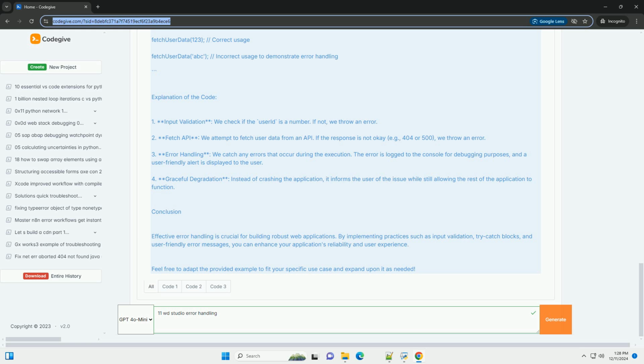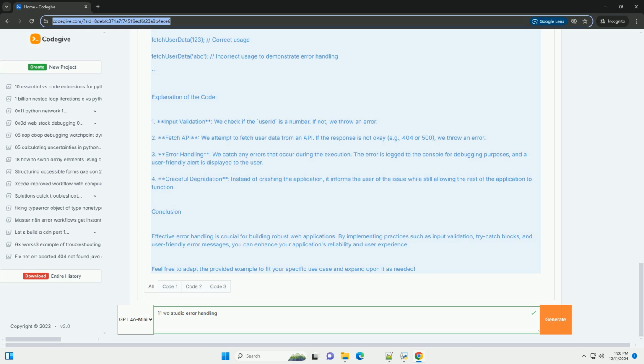Explanation of the code. 1. Input validation: we check if the user ID is a number. If not, we throw an error. 2. Fetch API: we attempt to fetch user data from an API. If the response is not OK, for example 404 or 500, we throw an error.